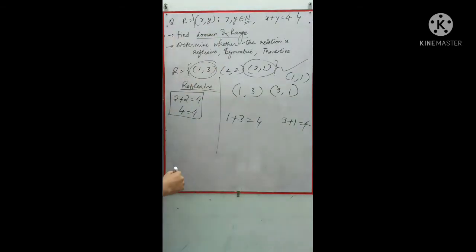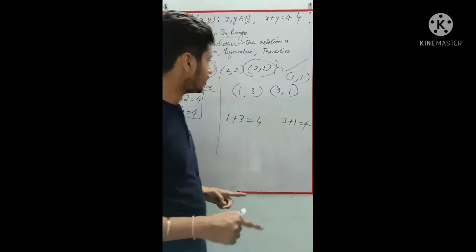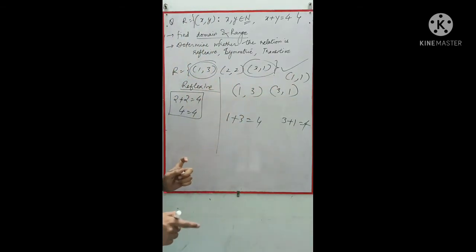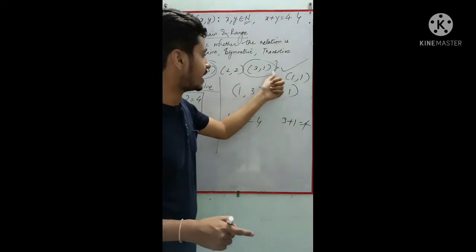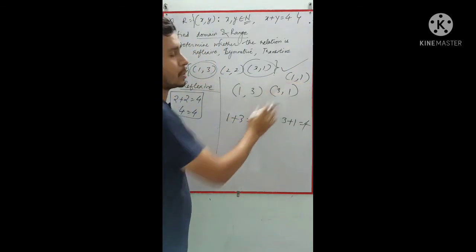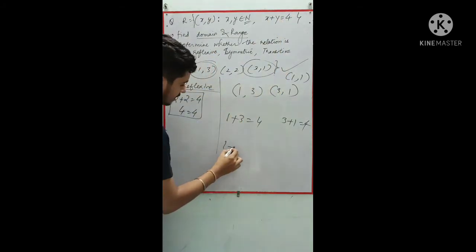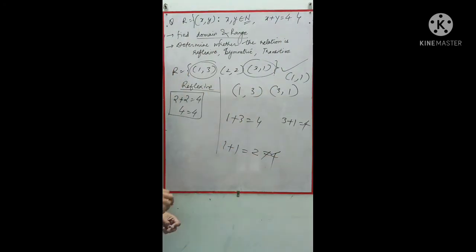Okay, so this is not a transitive relation. Why? Because we don't have the proper sets here. 1 is related to 1, 3 is related to 3, 1 is related to 1, and (1,1) should also be there. But there is no (1,1) here, because it is not satisfying our equation: 1 plus 1, which is 2, is not equal to 4. Hence this is not a transitive relation.